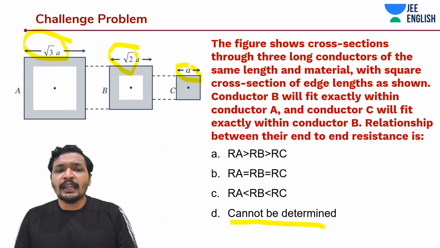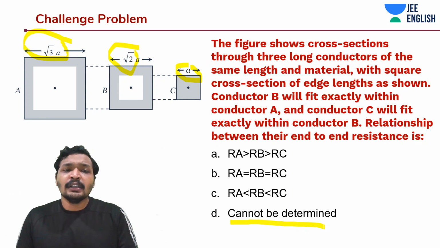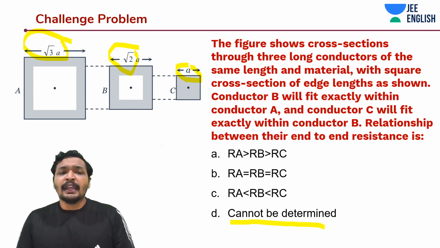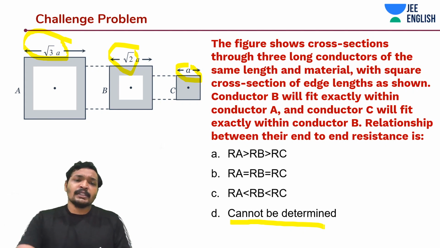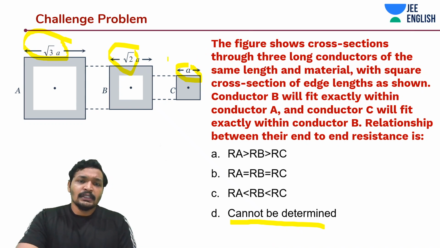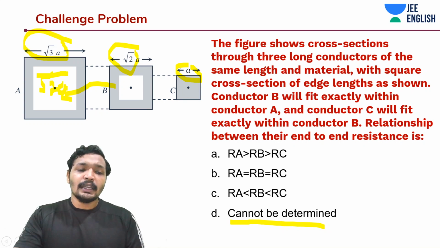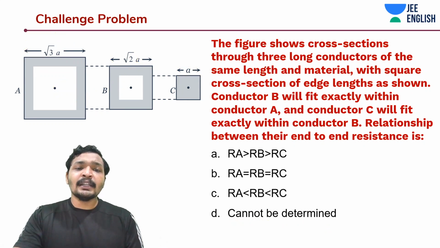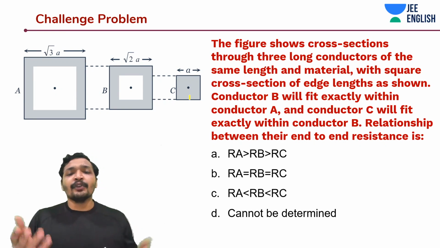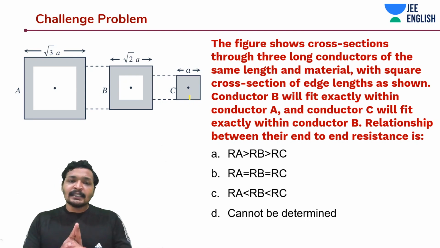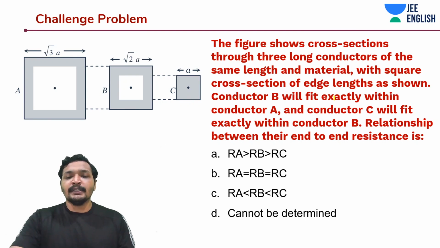Okay, root 3A is given as the dimension. The cross-sectional area through which the current is going to flow in A is going to be 3A squared minus 2A squared, since this can exactly fit in. Since this can exactly fit in, that means this length is going to be root 2A. The area would be A squared for A, and similarly for B it is A squared, and for C it is A squared. Length is same, area is same, resistances should be same.